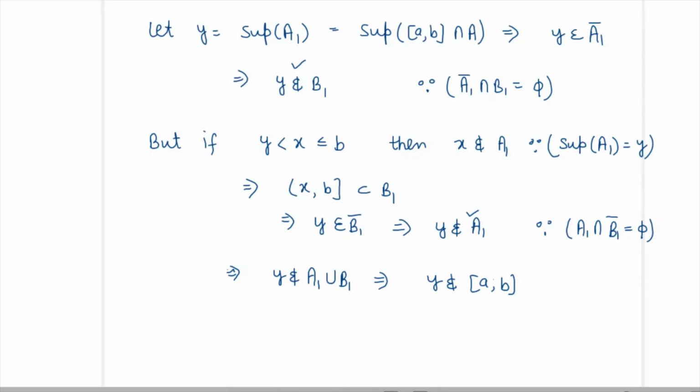But it is not true, because we have taken y as the supremum of A1. So it is an intersection of closed interval [a,b] and A. So it is a closed set, so y should belong to [a,b]. So it is a contradiction.